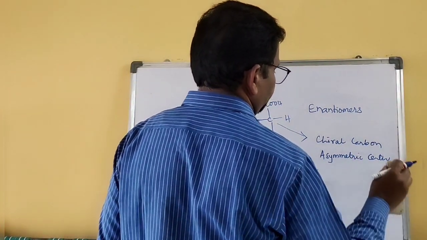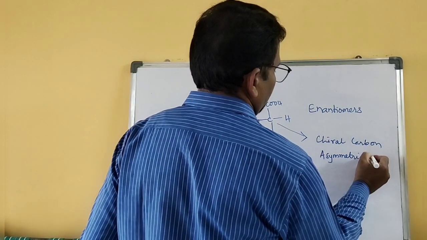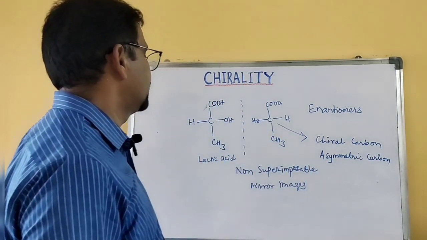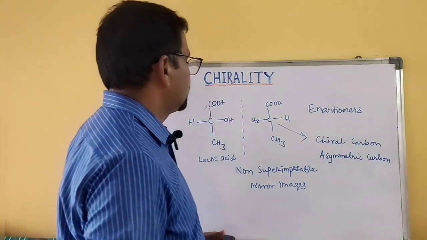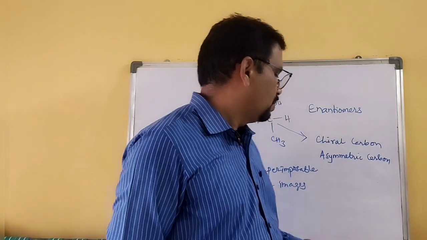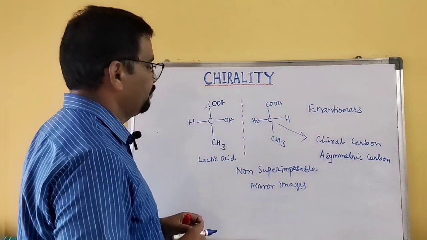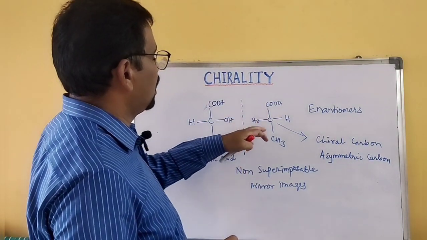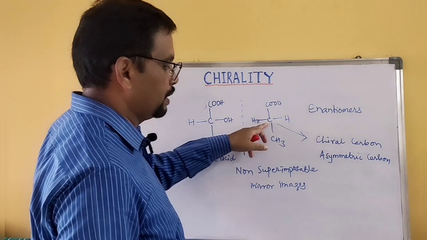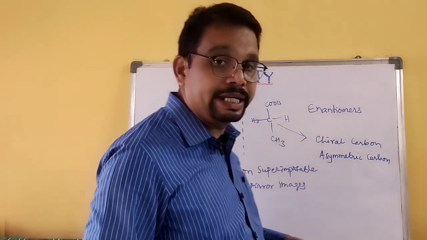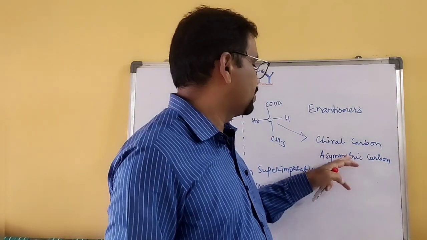When a compound contains 4 different groups or atoms attached to a central carbon atom, that carbon is considered a chiral carbon or asymmetric carbon.